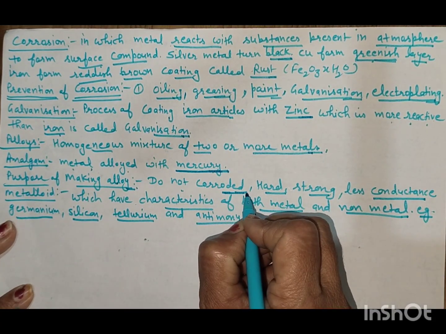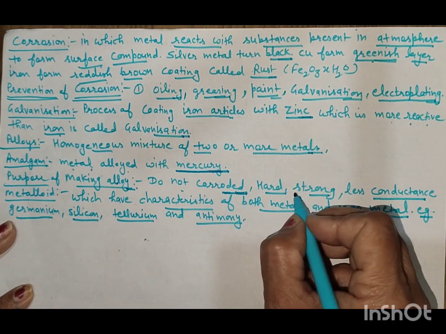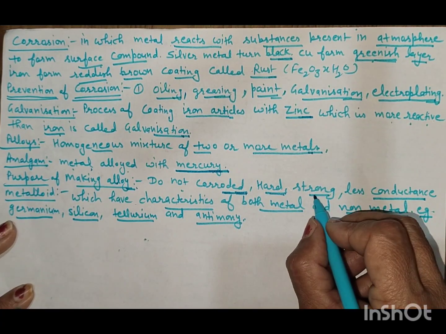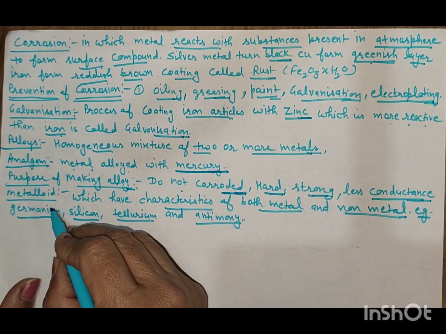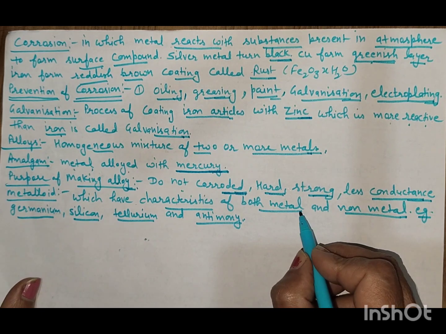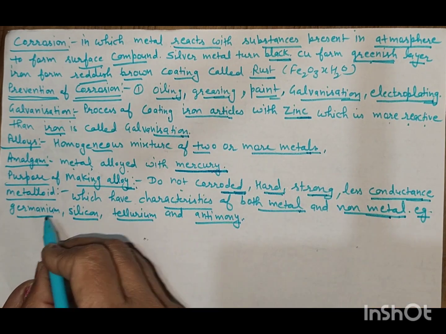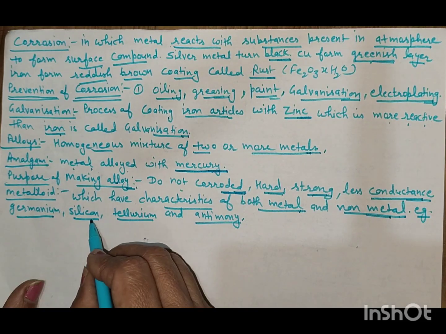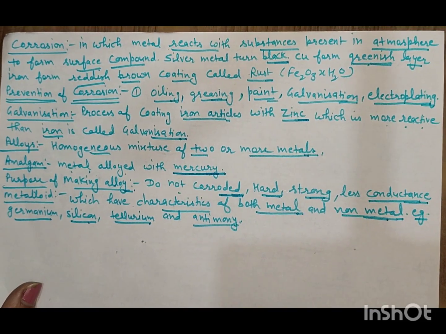If it is made from the alloy, then it will not be corroded. It will be hard, it will be strong and less conductive. What are metalloids? Metalloids are those which have characteristics of both metal and non-metal. Examples of metalloids are germanium, silicon, tellurium and antimony.